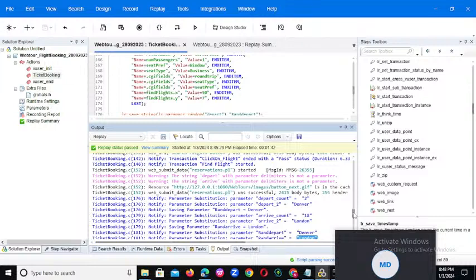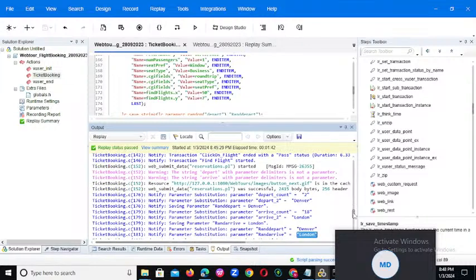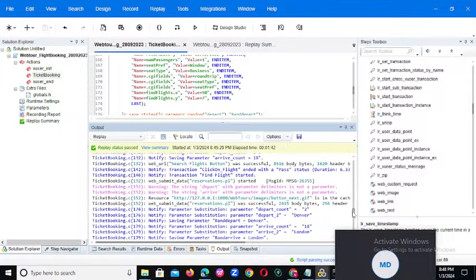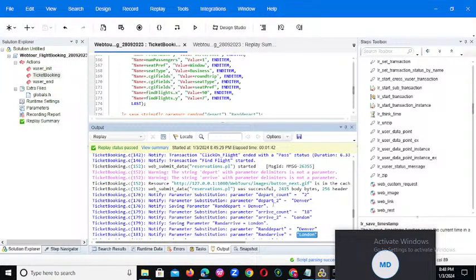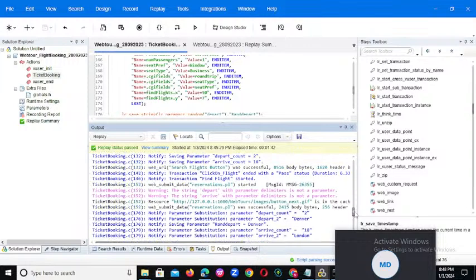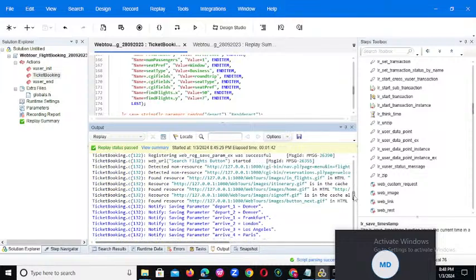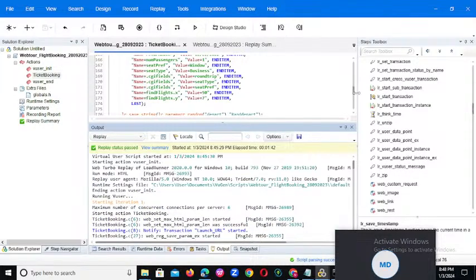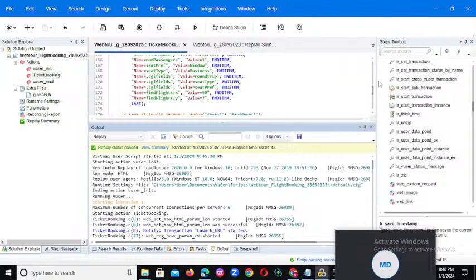Based on this only we can consider. You can observe which one it is picking, departure 2, count 2, it is an array, it is counted. Based on that, this value it is capturing in this variable. We'll check for other applications and observe whether it comes the same way or not.